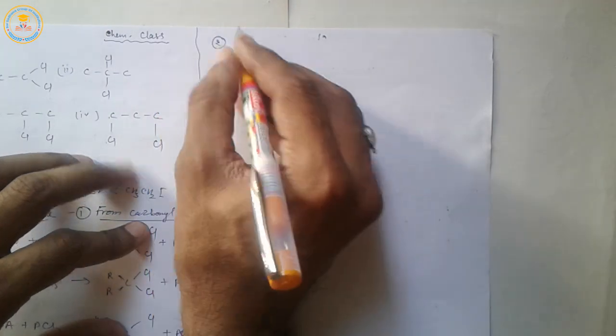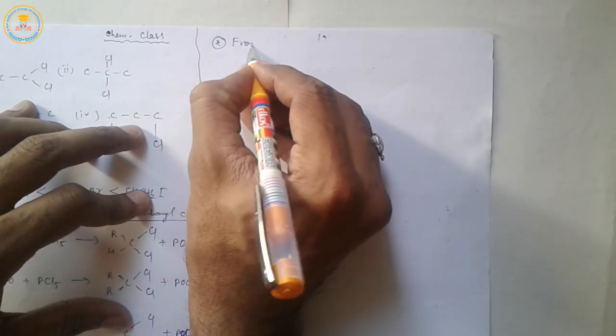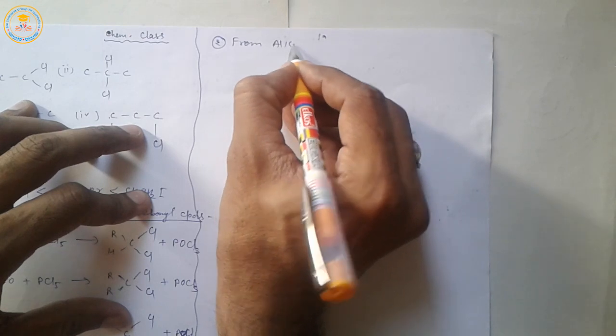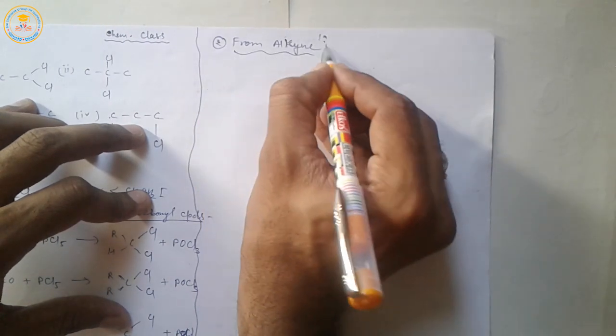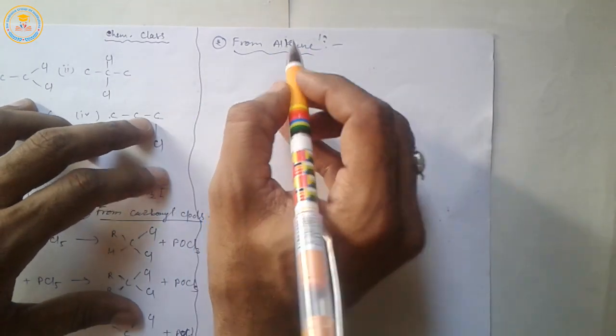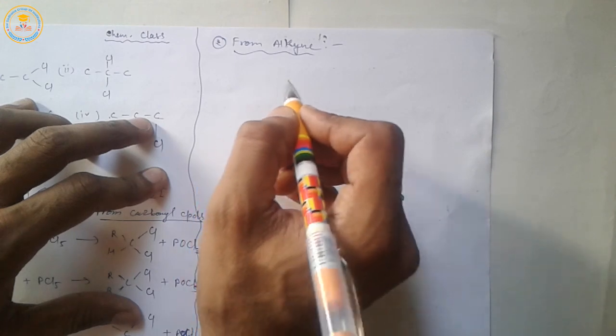The second method is from alkynes. An alkyne reacts with HX, then geminal dihalide is obtained.